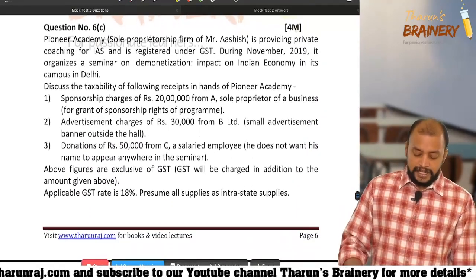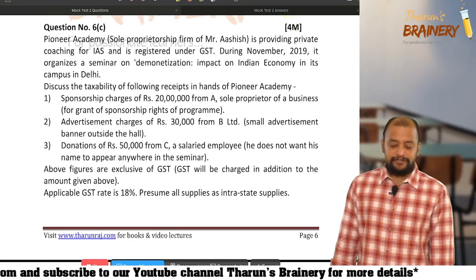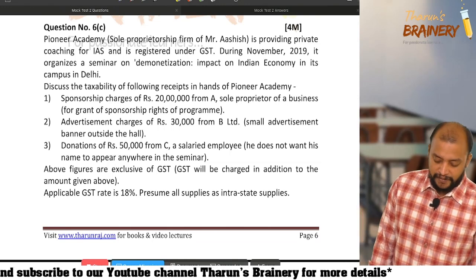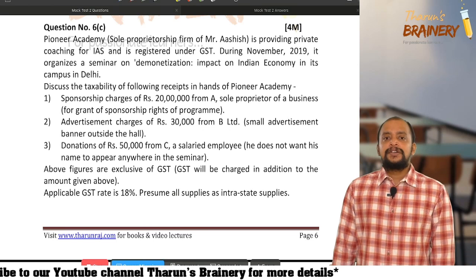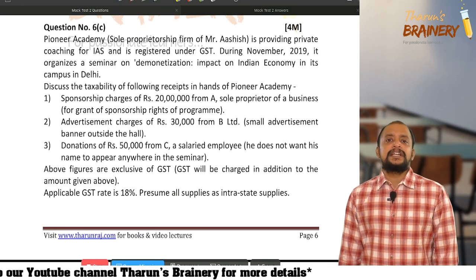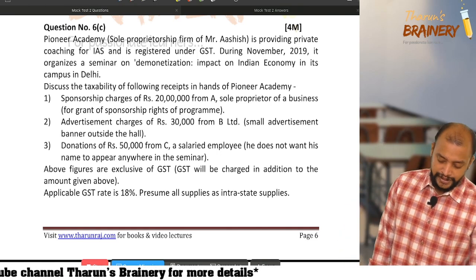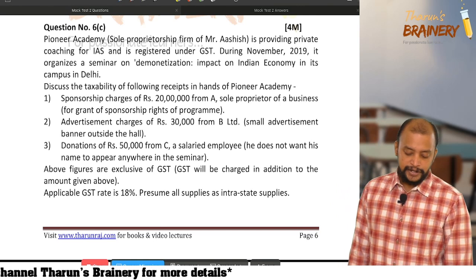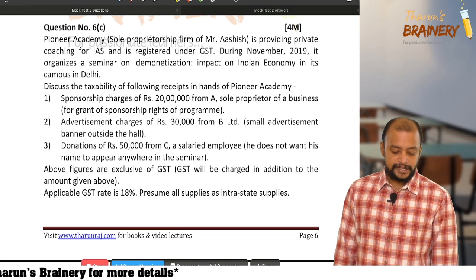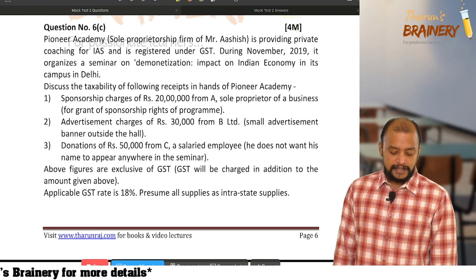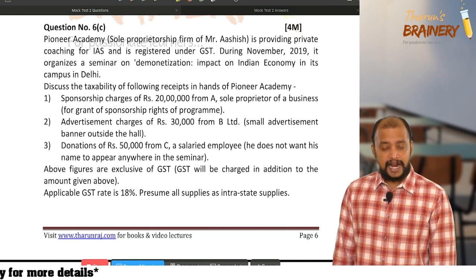Then question number 6C, Pioneer Academy, sole proprietorship firm of Mr. Ashish, is providing private coaching for IAS and is registered under GST. So whether the private coaching is covered under any exemption? No, this is not an educational institution. During November 2019, it organizes a seminar on demonetization impact on Indian economy and in its campus in Delhi. Okay, discuss the taxability of the following receipts in the hands of Pioneer Academy.